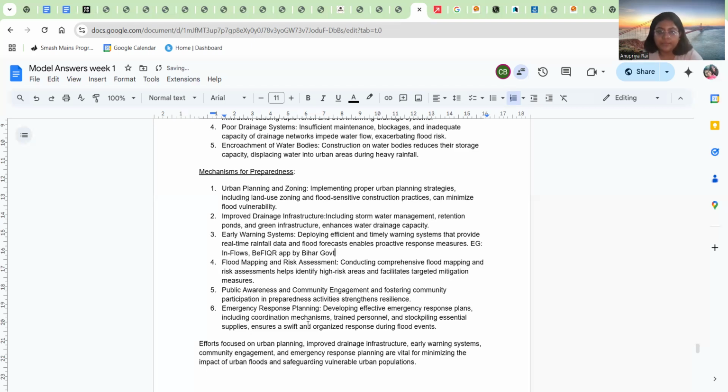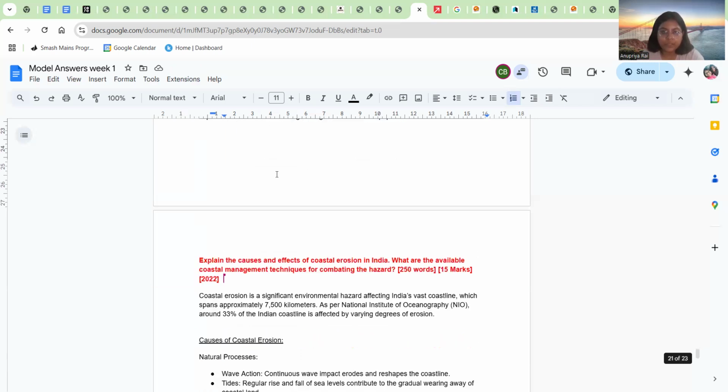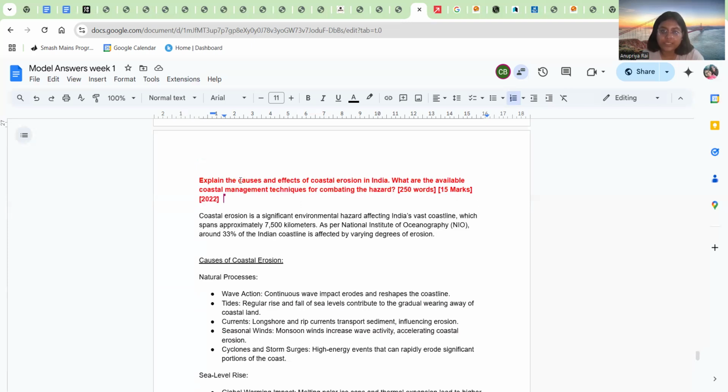Now this is it. Conclusion: focusing on urban planning, improved drainage infrastructure, etc. These will be helpful. Now we'll talk about the causes and effects of coastal erosion in India. What are available coastal management techniques for combating hazard?